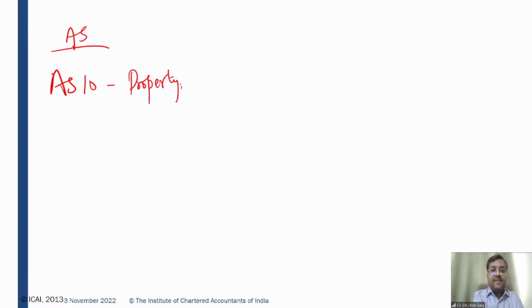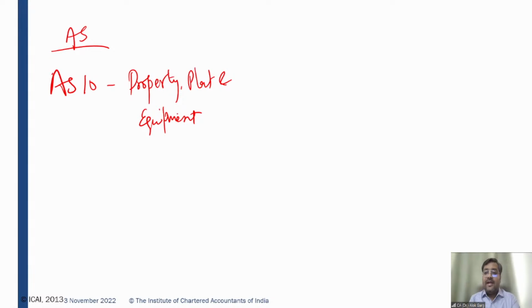Earlier, the name was fixed assets. But from 1st April 2016, the name of AS 10, which was Accounting for Fixed Assets, has been changed to Property, Plant, and Equipment. And AS 6, which was the earlier standard, got deleted effective 1st April 2016.